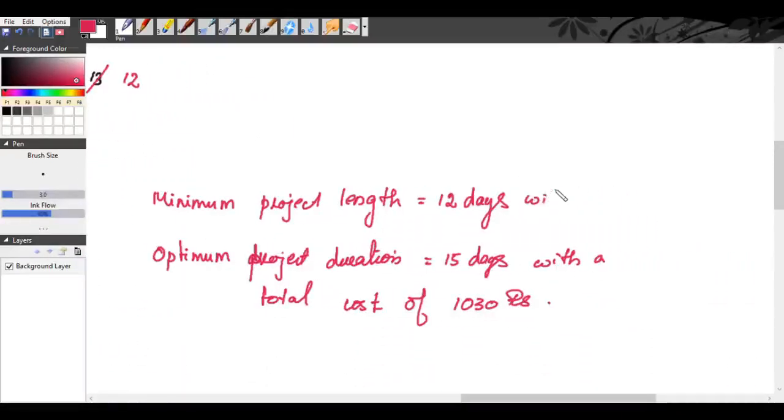With a cost of 1055 rupees. Okay, so this is your optimum project duration. The lowest cost is the optimum cost, and the duration corresponding to the lowest cost is the optimum duration.